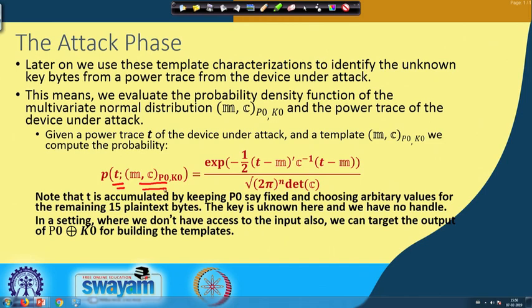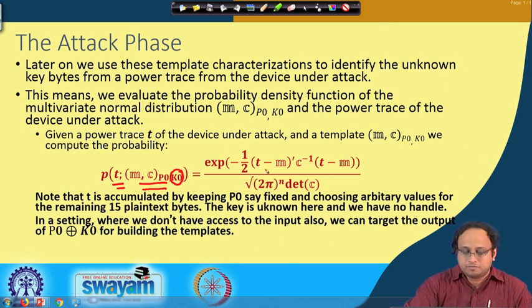In one case I keep this t and evaluate the function with a given value of k0, that means the template for k0. I then re-evaluate this with the template for, say, k1. So given a power trace t of the device under attack and a template m comma c, we compute this by plugging in t instead of x.